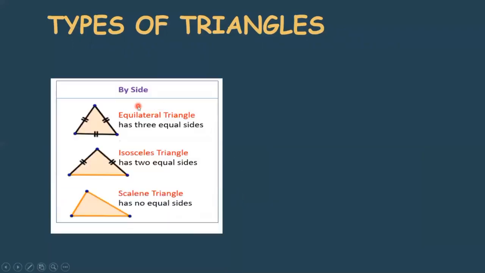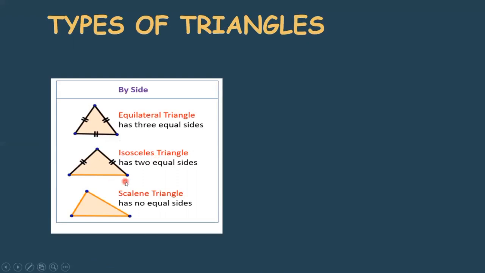If you are differentiating the triangles by sides, then you will get three different triangles: equilateral triangle, isosceles triangle, and scalene triangle. This is the differentiation on the basis of sides. Equilateral, from the word itself, it's clear what the triangle is. Equilateral means equal. So an equilateral triangle has three equal sides. We know that a triangle has three sides, and if all three sides of a triangle are the same or equal, then you can name it an equilateral triangle.